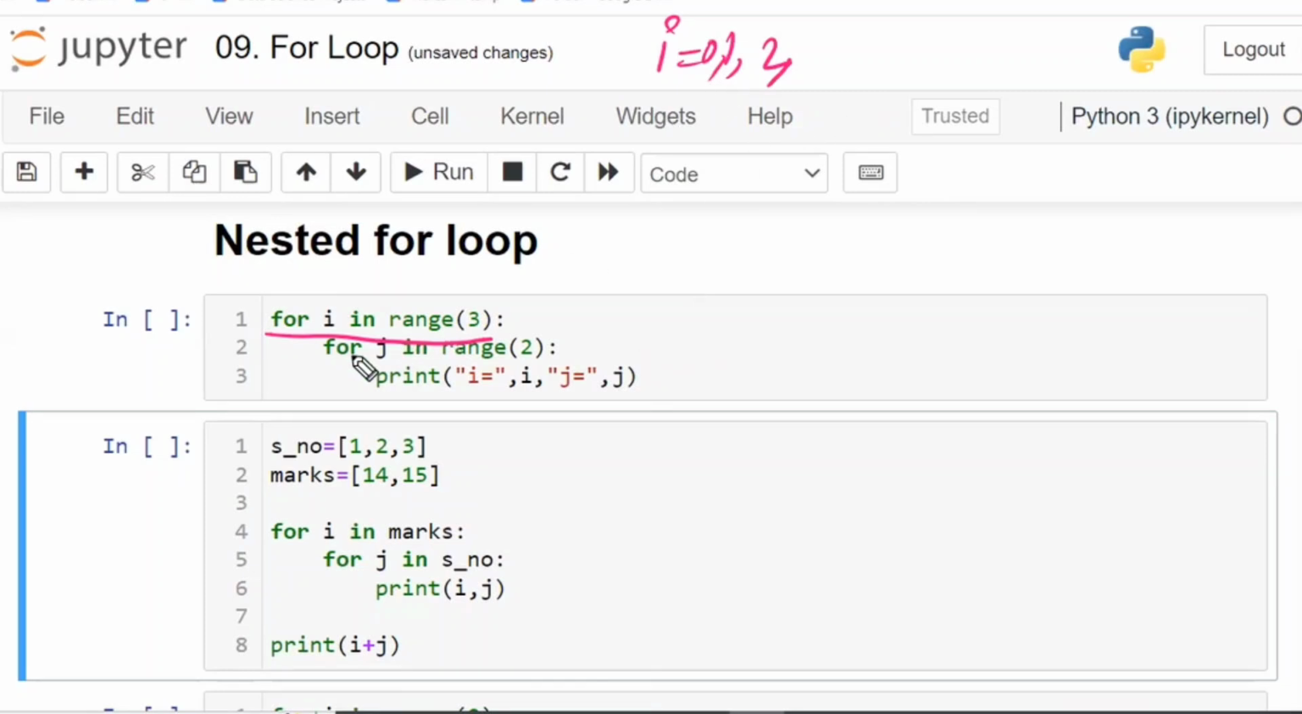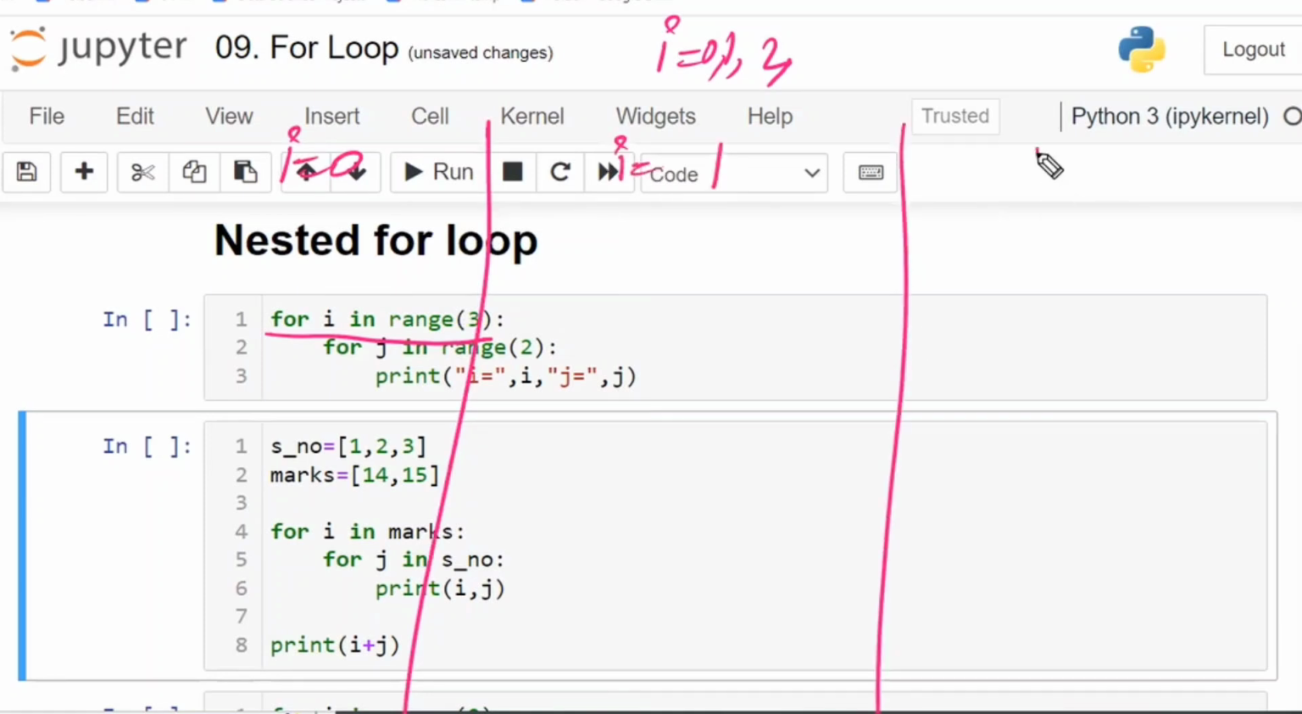What is meant by a for loop? For each and every value, execute the for block, right? So first i is equal to 0, execute the for block. i is equal to 1, execute the for block. i is equal to 2, execute the for block. That is the meaning, right?